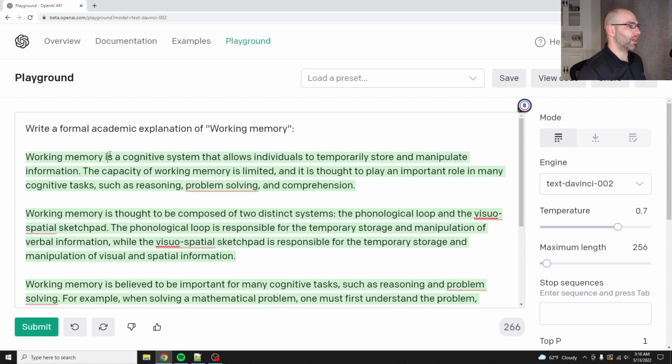Working memory is a cognitive system that allows individuals to temporarily store and manipulate information. The capacity of working memory is limited, and it is thought to play an important role in many cognitive tasks such as reasoning, problem solving, and comprehension. Working memory is thought to be composed of two distinct systems, the phonological loop and the visuospatial sketchpad.